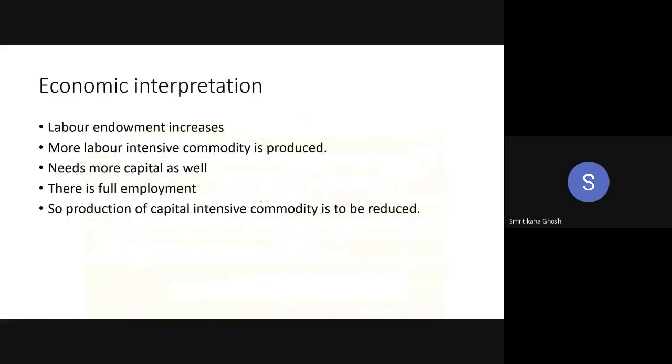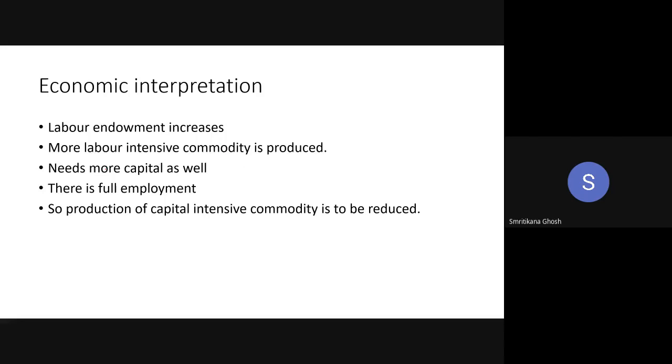Now let me go to the next one. What is the economic interpretation of it? If I forget the Edgeworth box diagram, how can you explain the Rybczynski theorem economically or logically? Look, your labor endowment has increased, so more labor intensive commodity is naturally produced.